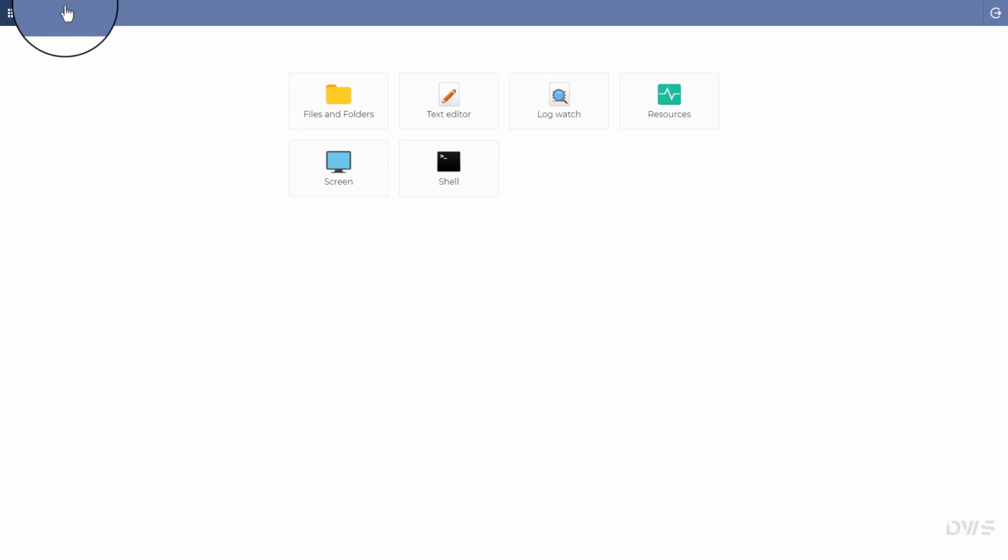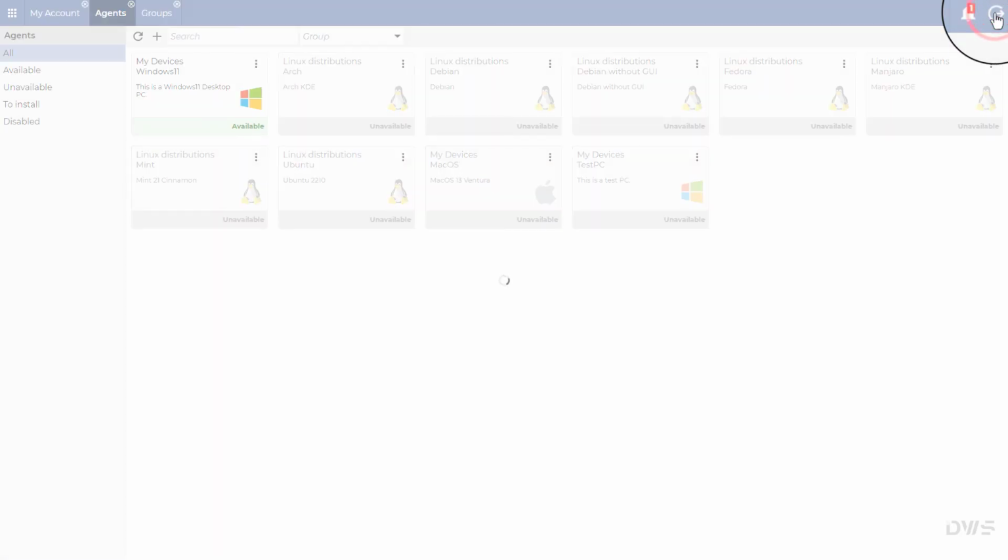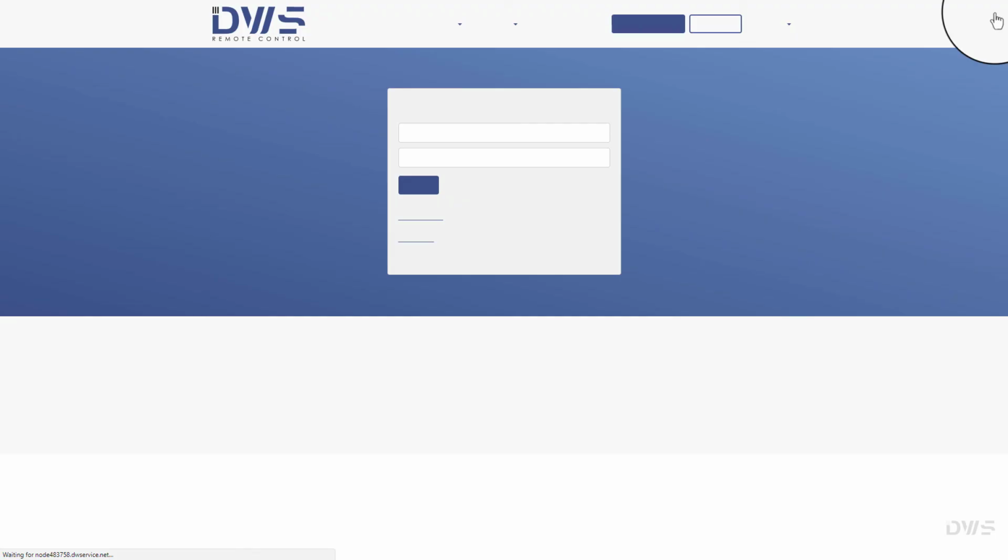This brings us to the end of the setup process. We hope that we could give you the right guidance on how to install the agent with credentials.